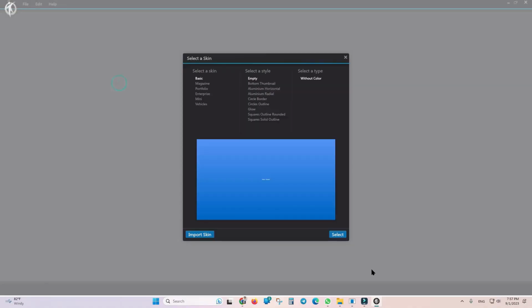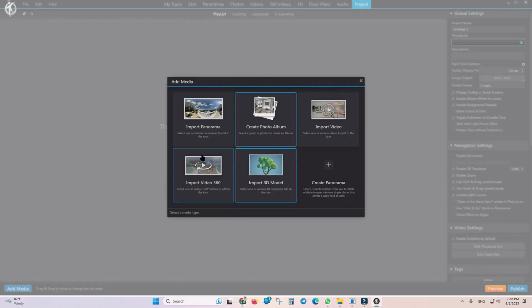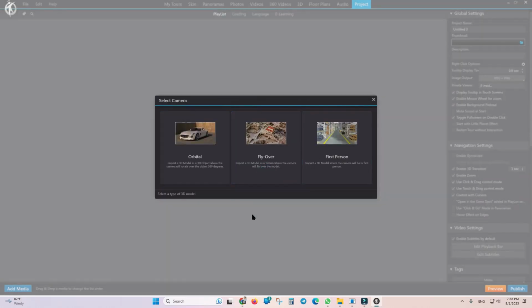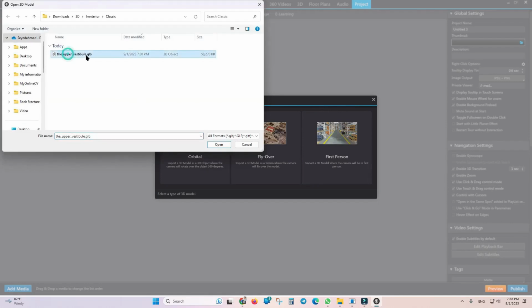We open the 3D Esta software, and here you start a new project. On this page that opens, go to the Import 3D Model section, and here you need to upload your 3D model. There are three options available here: orbital, flyover, and first person. Today we want to talk about the first person view. In fact, first person view is the latest update that this software has introduced. God willing, in the next tutorials I will explain flyover and orbital to you one by one as well. But today we're going to focus on importing a 3D model and using it in the 3D Esta software in first-person view mode. So I select this and I import my 3D model, which is actually in GLB format.